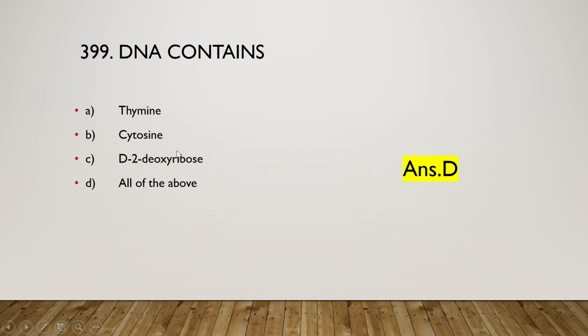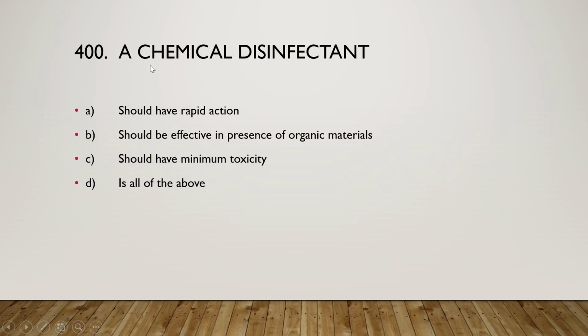So thymine, cytosine, 2-deoxyribose, all are present in DNA. So last question: a chemical disinfectant should have rapid action, should be effective in presence of organic materials, should have minimum toxicity, or is all of the above. And the right answer is option D, that is all of the above. So these are all the 25 questions of this part.